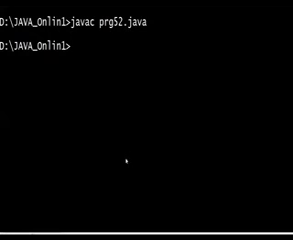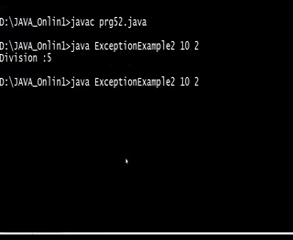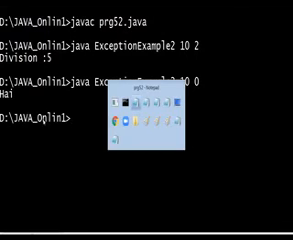Now see, the Java class name is ExceptionExample2. See the output. If I pass 10 and 2, there is no exception, the division is fine. If I pass 10 and 0, an arithmetic exception occurs and this block will be executed.